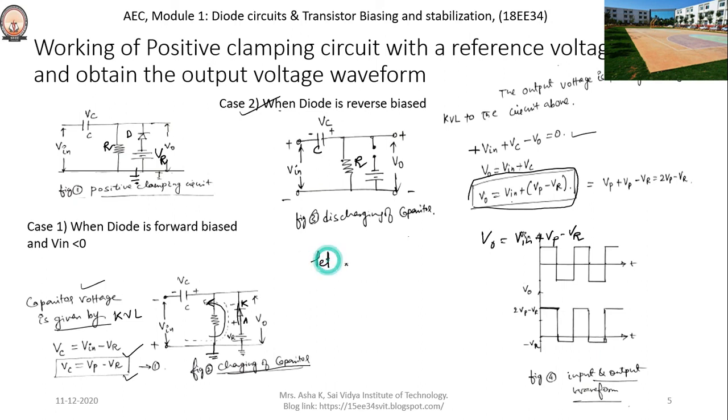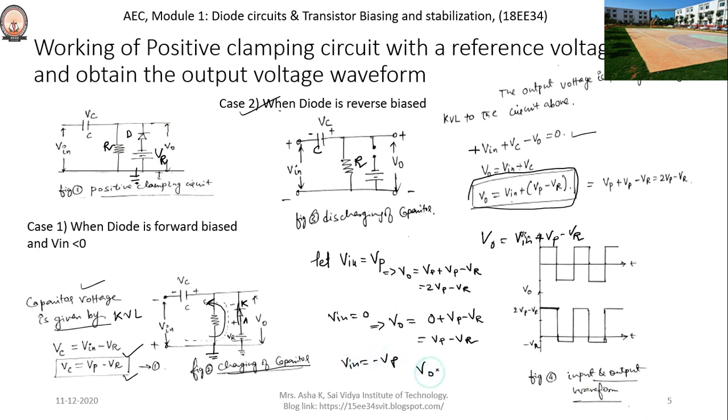Let our input V input be equal to Vp. In such cases, the output voltage is equal to Vp plus Vp minus Vr, that is equal to 2Vp minus Vr. Consider V input is equal to 0. Then V output is equal to 0 plus Vp minus Vr, that is Vp minus Vr. Let V input be equal to minus Vp. In such cases, the output is equal to minus Vr.